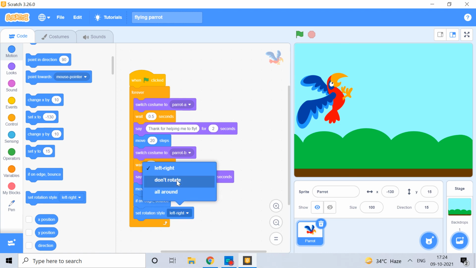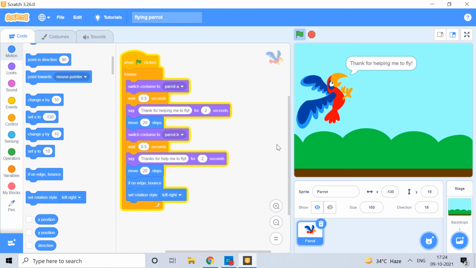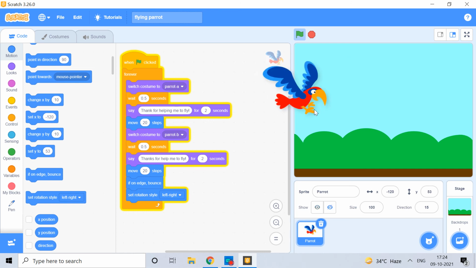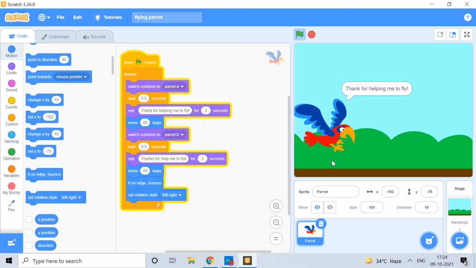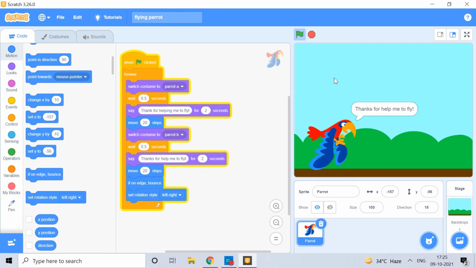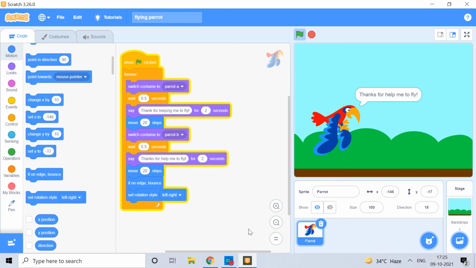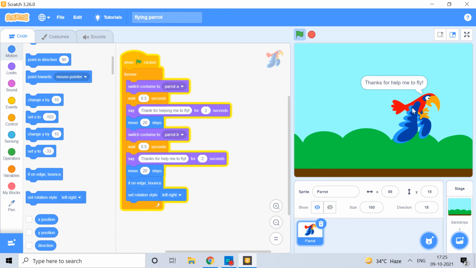Now you can see here that it is moving. You can just change its place.